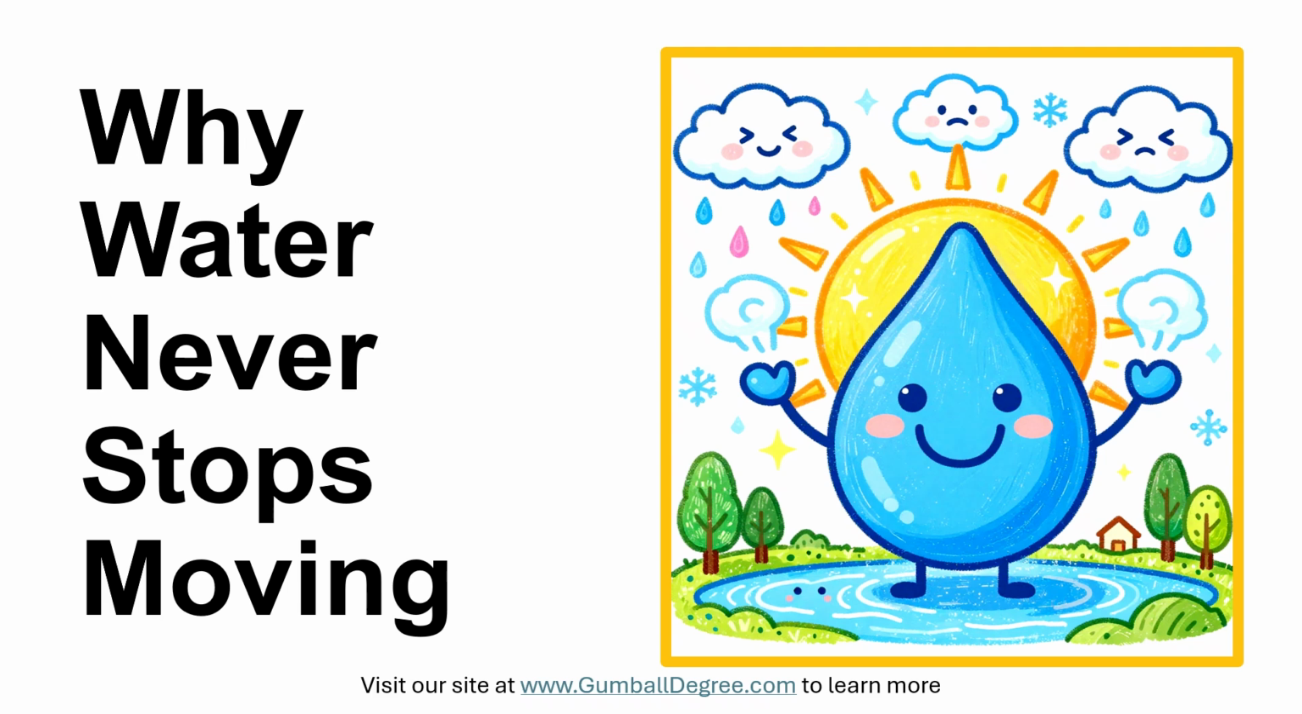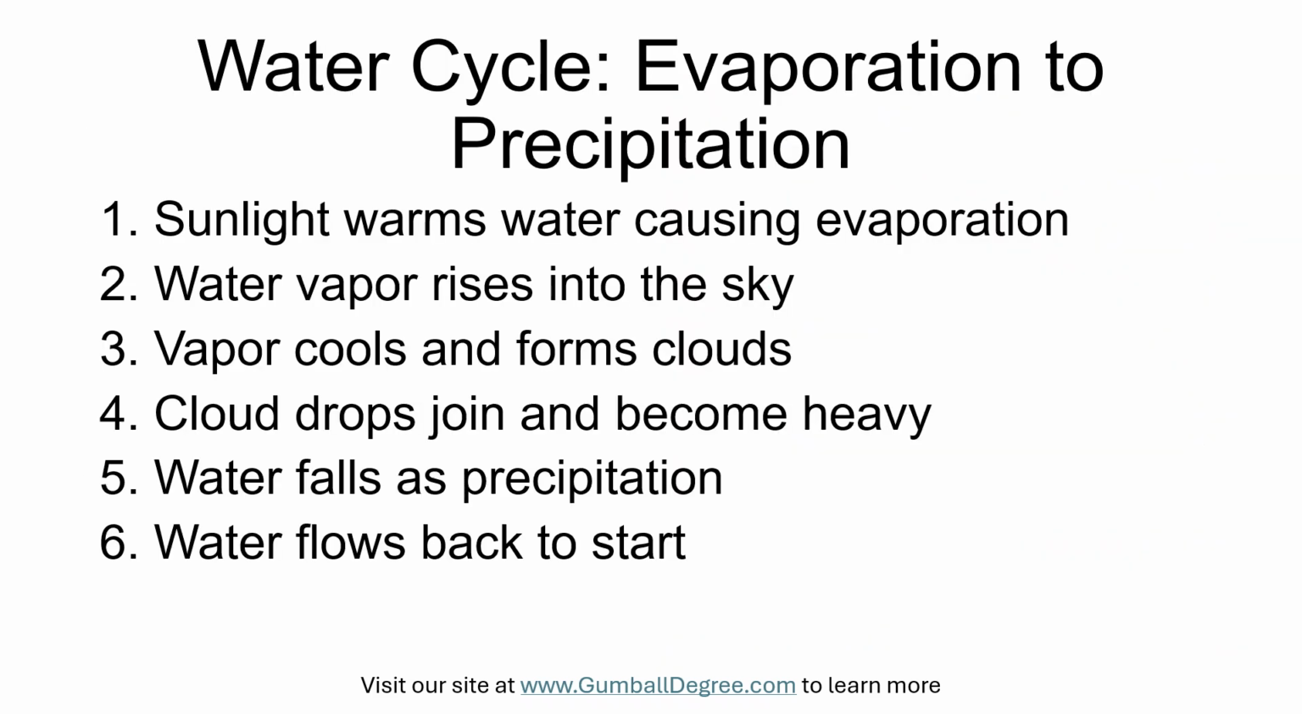The water cycle is the continuous movement of water on Earth through evaporation, condensation, precipitation, and collection, and it recycles water, so plants, animals, and people always have fresh water. Think of the water cycle like a big circle that never stops.